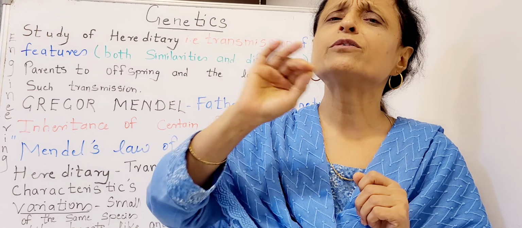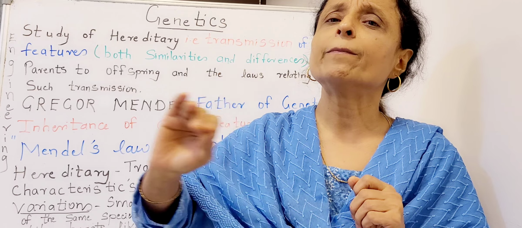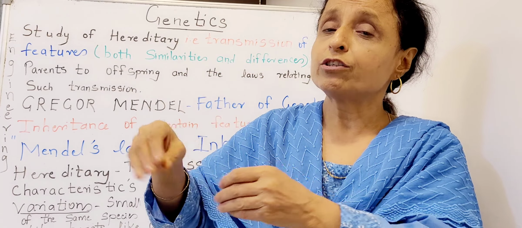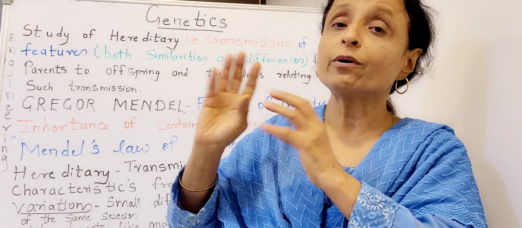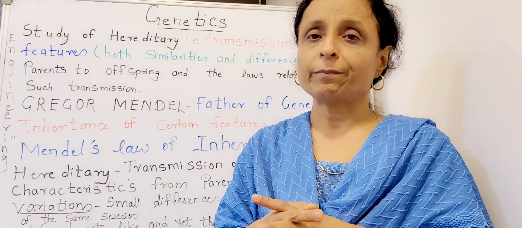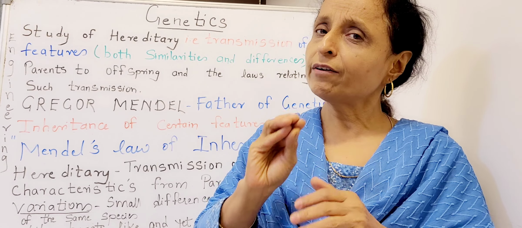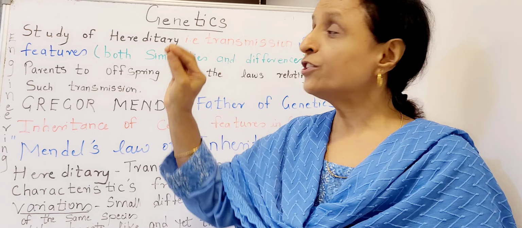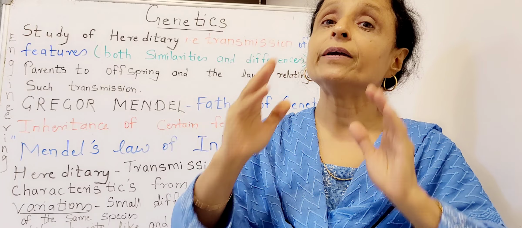When the bacteria multiply, the insulin is also produced on a large scale. So a large amount of insulin is produced and used for diabetic patients. So there are various purposes for which genetic engineering is used by changing the genetic makeup of the organism.